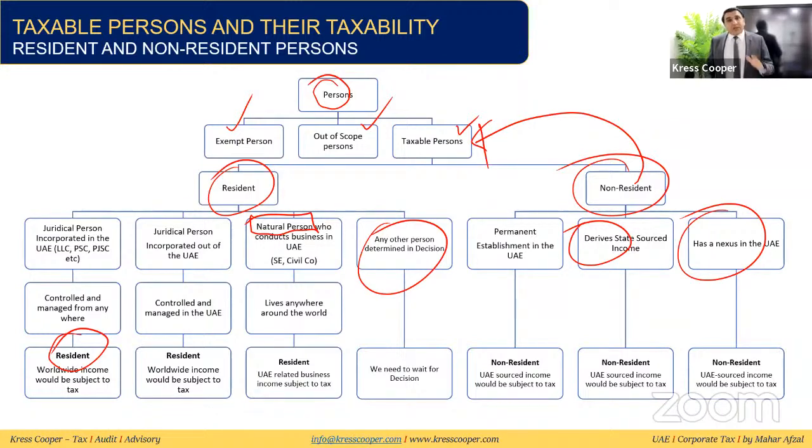So I think this covered comprehensively which person will be subject to tax and which person will not be subject to tax. If any person is out of UAE, they don't have any presence here, they don't have any PE here, they are not earning any UAE sourced income, then it will be considered out of the scope of UAE VAT law. Otherwise, we have discussed, every company will be subject to tax. An individual running a business will be subject to tax. Branches of a foreign company here, because it will be considered a PE, will be subject to tax. In the same way, a person sitting out of UAE, earning any UAE sourced income, will be subject to tax.